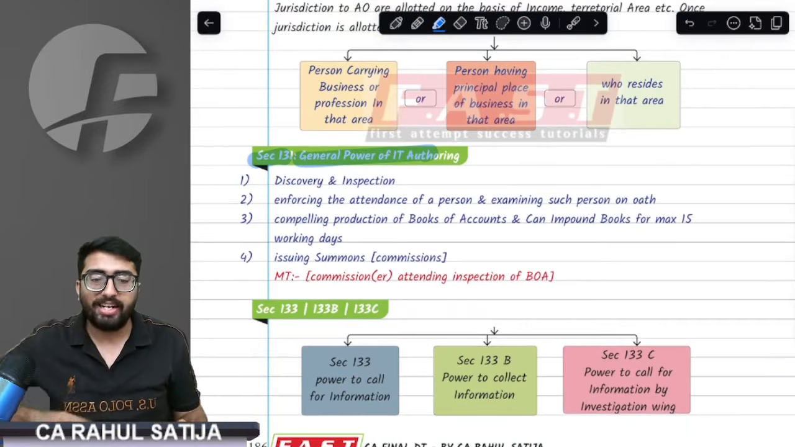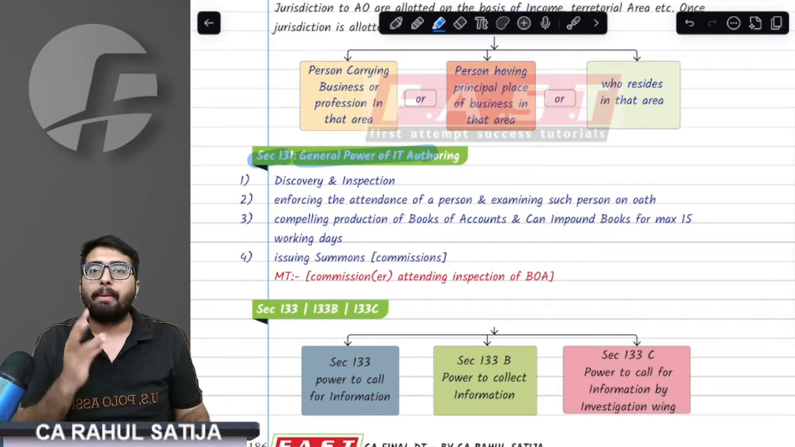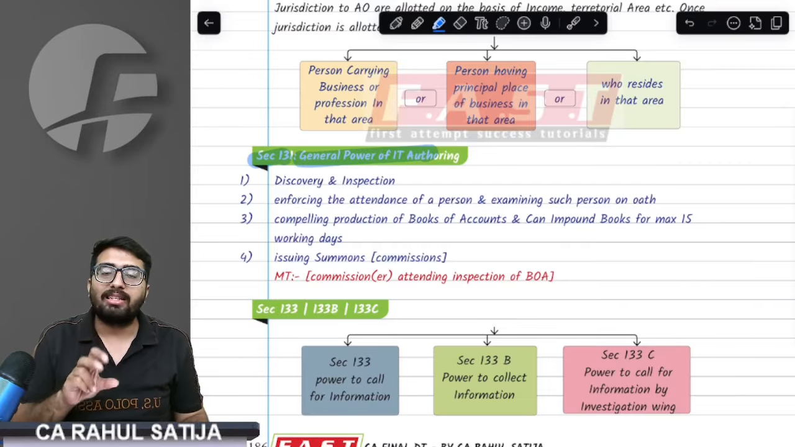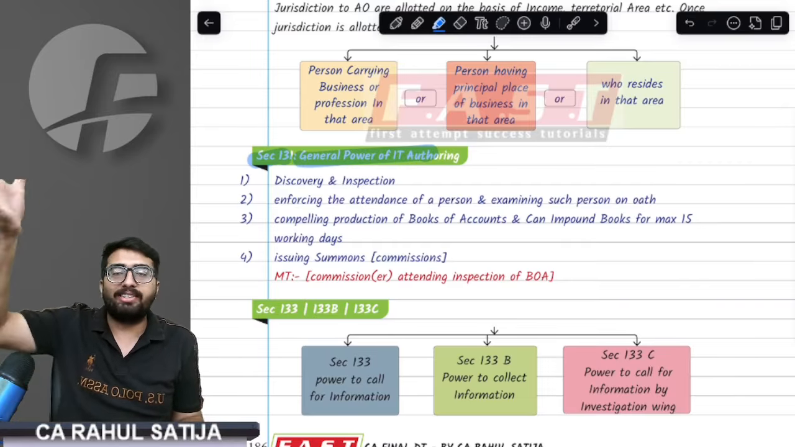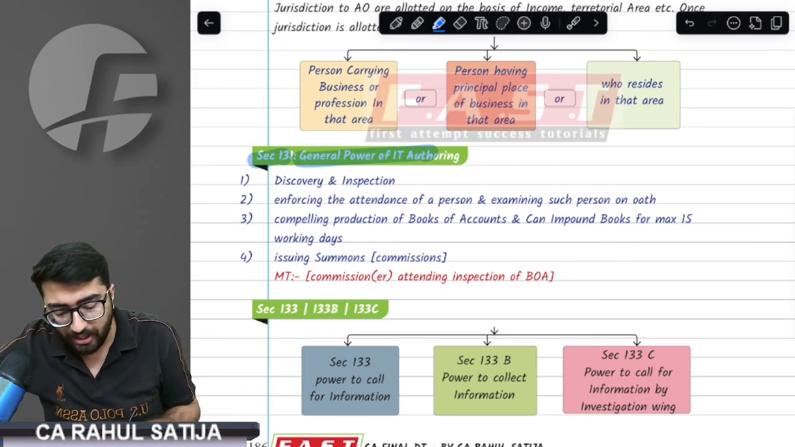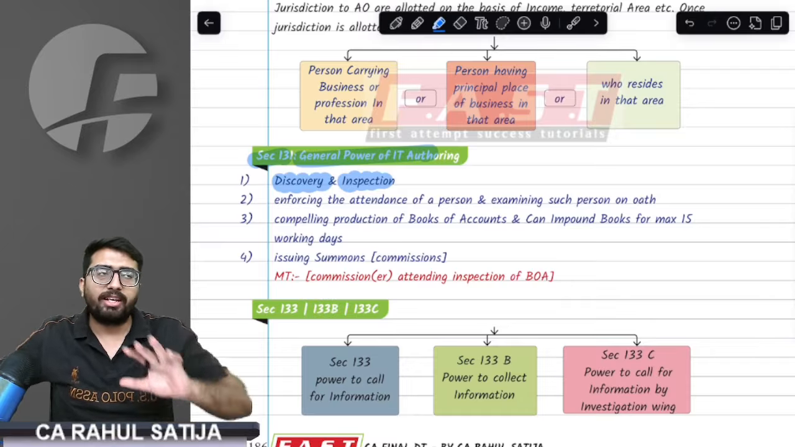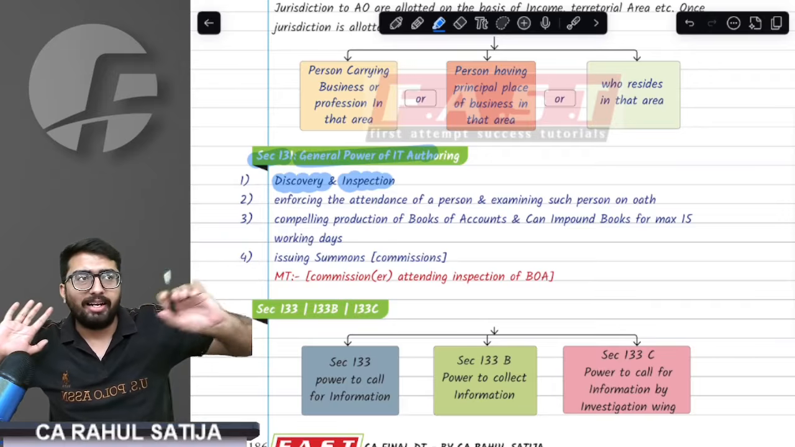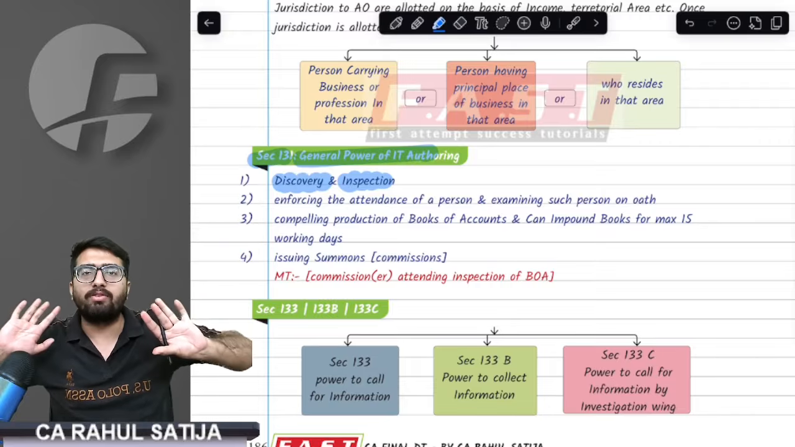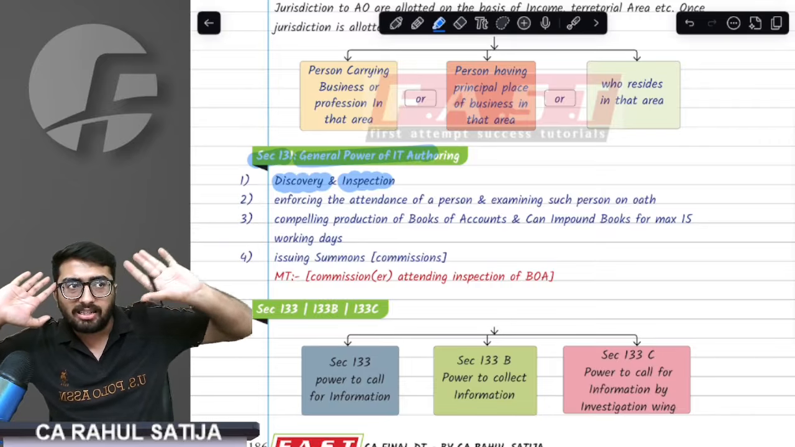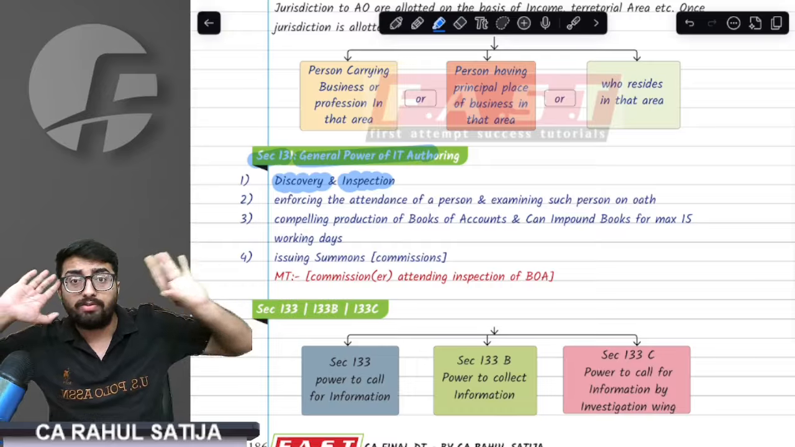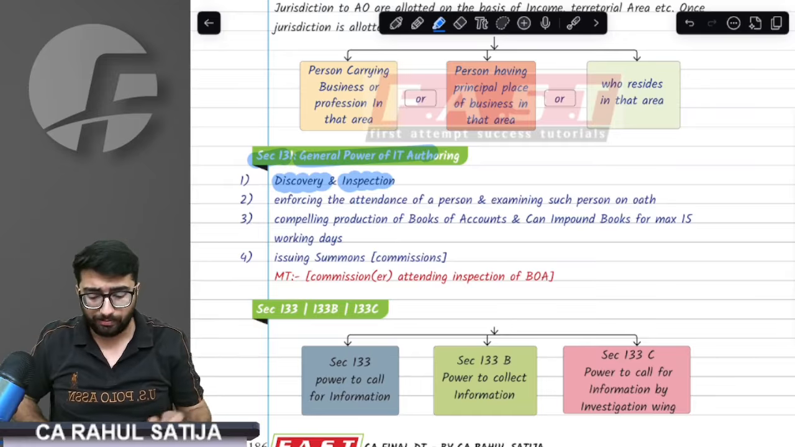Section 131, General Powers of IT Authority. See, in income tax authorities, we have two basic powers. First of all is general powers. What is general powers? Every IT authority can do the discovery and inspection. For example, there is a land outside, and nobody knows who is the owner of that land. Can an IT authority ask any department who is the owner of this land? The right answer is yes, they can ask.